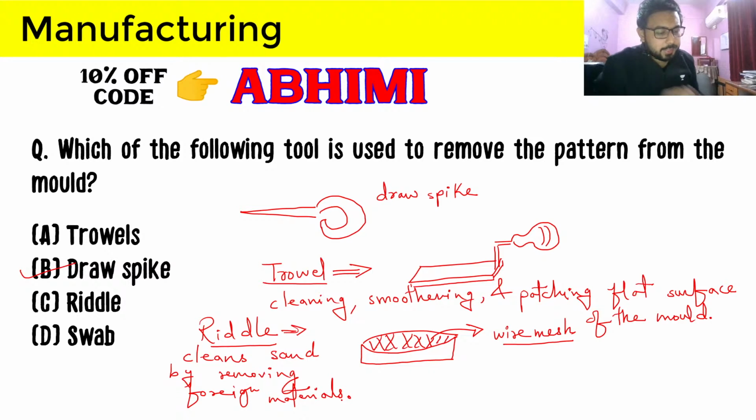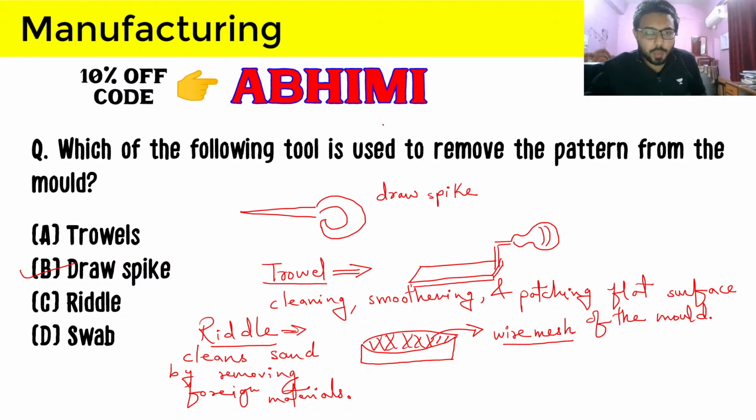Foreign material can be wood pieces and nails and things like that. It can also be shot steel, the things you have used to clean the casting. And this riddle will make the sand clear of these things.